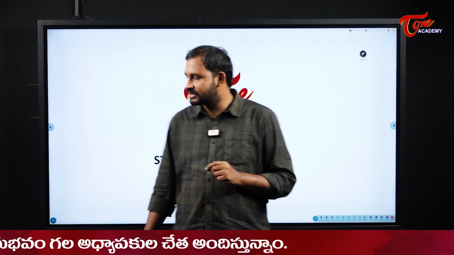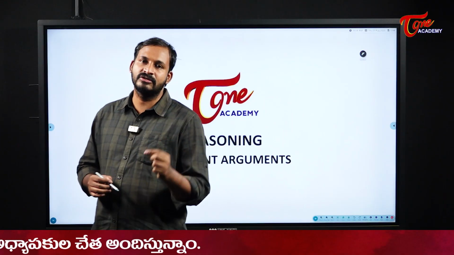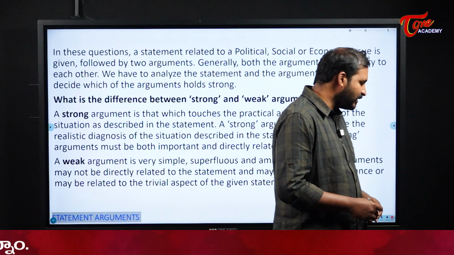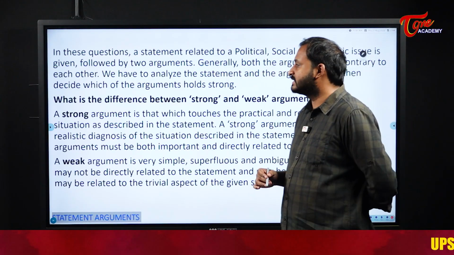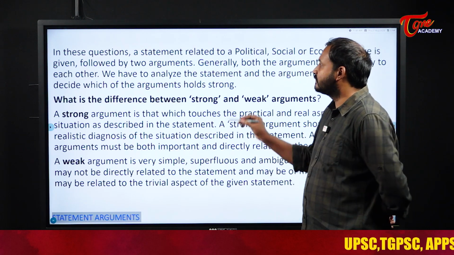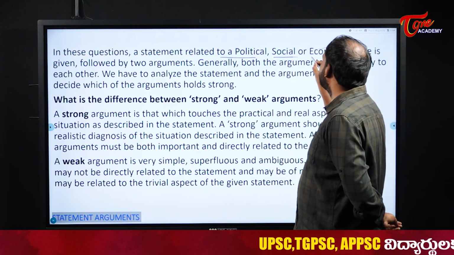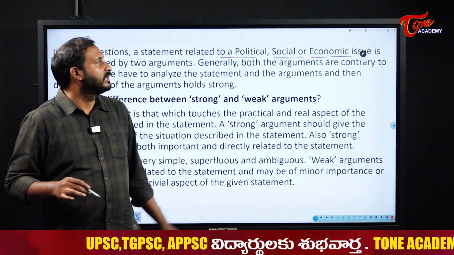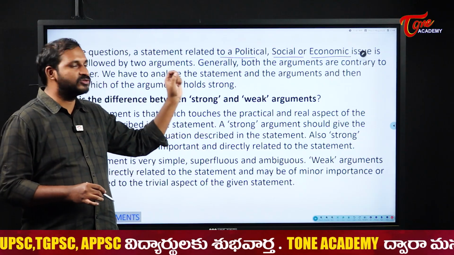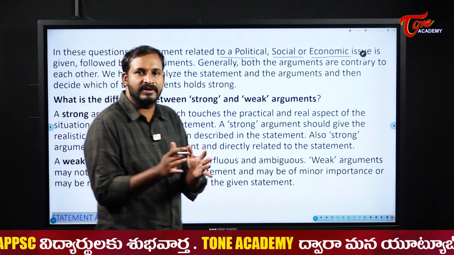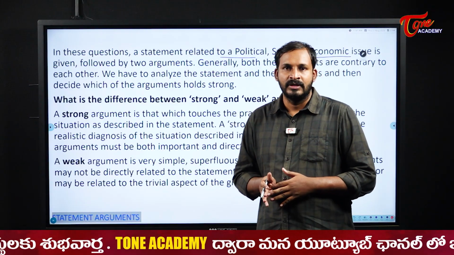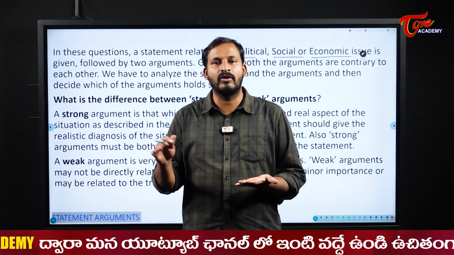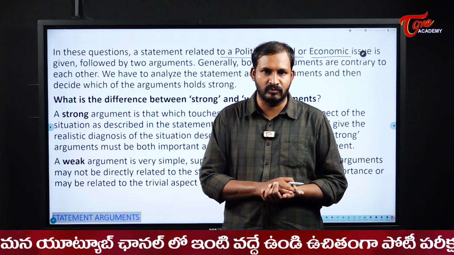Okay, now when it comes to our reasoning concepts, our next concept is based on statement and arguments, students. In case of statement and argument, in this question, a statement related to political, social and economic issues will be given. Mostly, they will give us statements based on the political, social and economic issues which are prevailing in our day-to-day life. You can see very much resemblance. Whatever the recent activities happening, on those only they will try to give the questions, mostly.